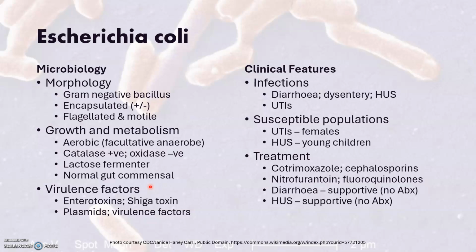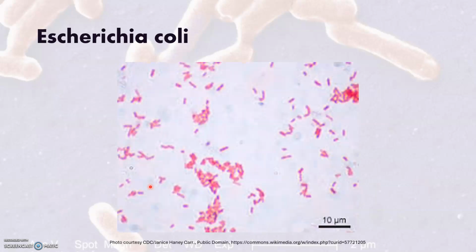We've listed some of the antibiotics that can be used to treat this condition. The diarrheal disease treatment is mostly supportive, as is HUS. And this is just a picture of E. coli. It's just a gram-negative bacillus on microscopy.